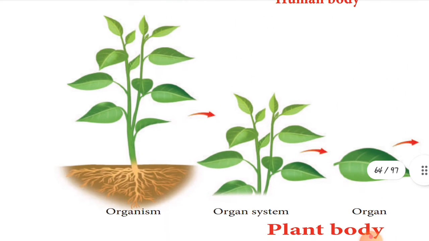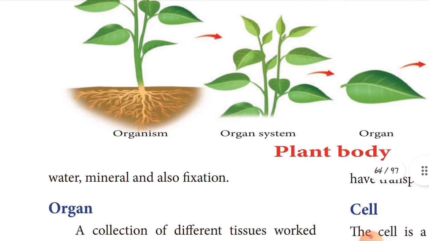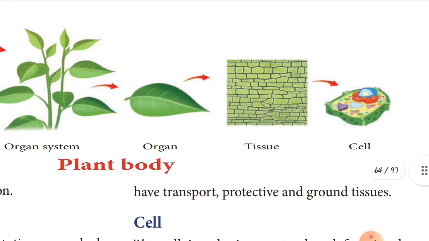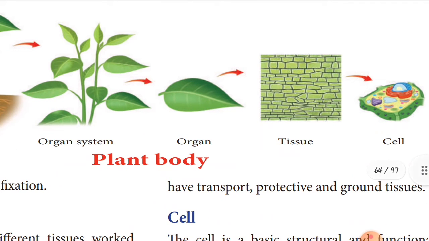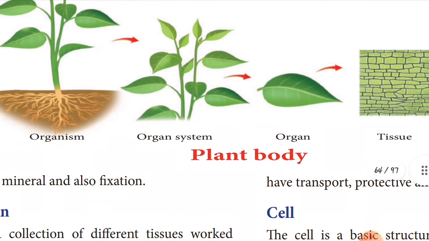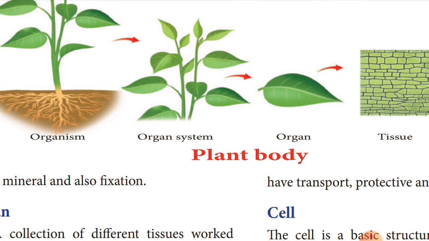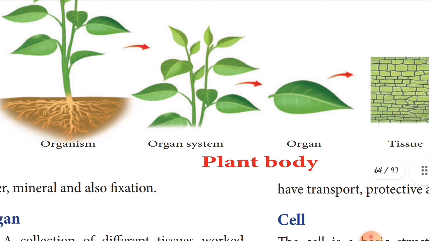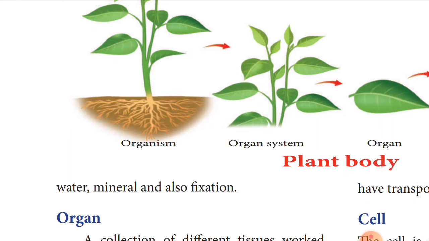See the plant cell, children. This is an animal cell, children. This is a plant cell. See here, cell. Finally, it forms tissues and forms organ. That means leaves. So a group of organs forms an organ system. That means saplings, small plant. And finally, organism means all the roots, stems, leaves, everything. This is clear to you, children?